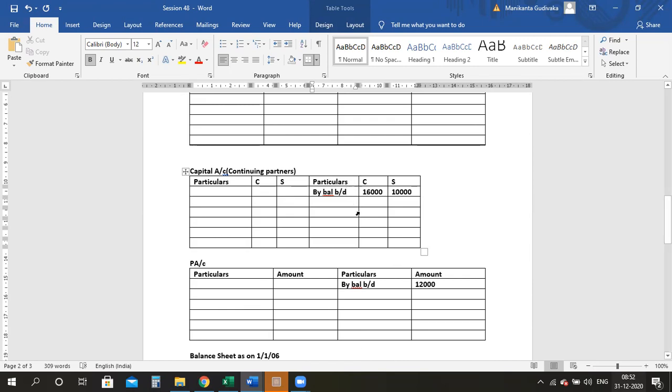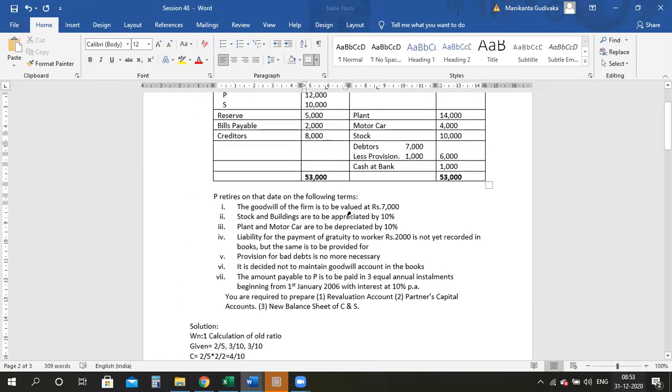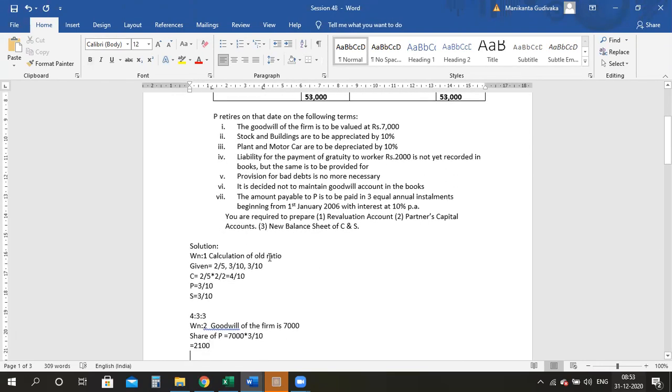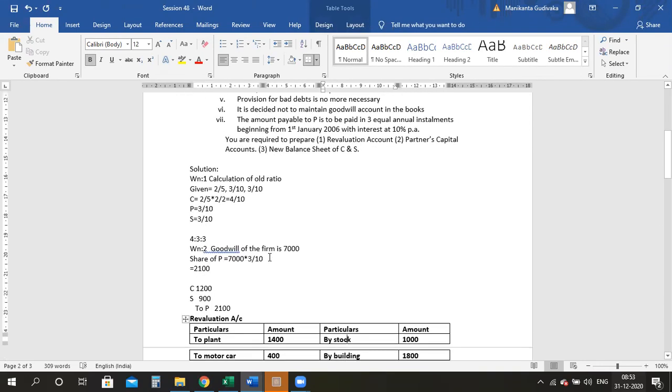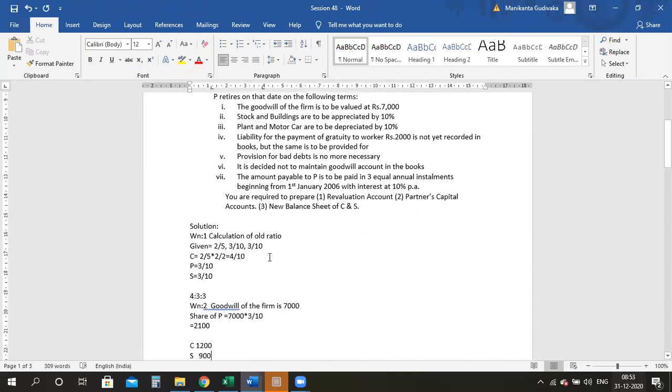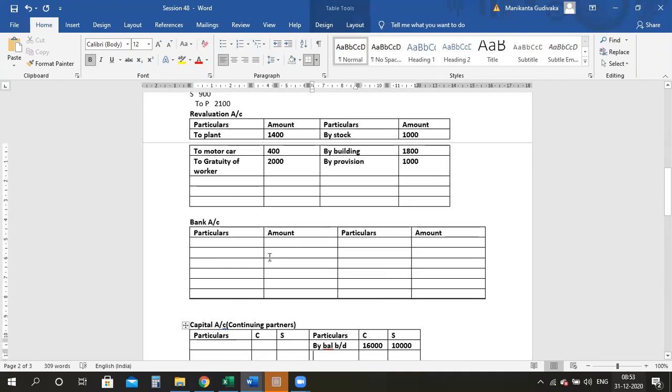Done, guys. So after taking all these things, there is the reserve which is there in your balance sheet, which I have to distribute between all the three partners. Please tell me, ma'am, reserves 5,000 in the ratio. What is the ratio which I calculated, ma'am? Yeah, 4:3:3, right? Please divide in that ratio. 5,000 in the ratio 4:3:3, and tell me the answer. 5,000 into 4/10, into 3/10 and into 3/10.